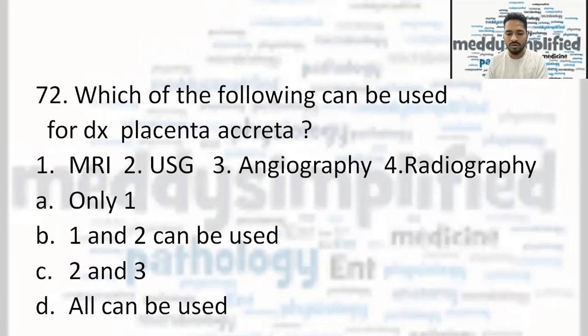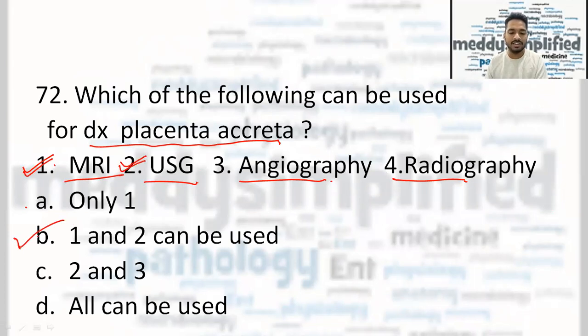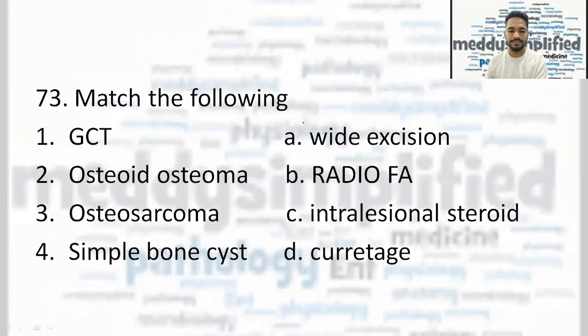Which of the following can be used for the diagnosis of placenta accreta? 1, 2, 3, 4 was given. 1 was MRI, 2 was USG, 3 was angiography, and 4 was radiography. And the options: option A was only 1 is correct, 1 and 2 can be used, 2 and 3 can be used, all can be used. So here we can only use MRI and USG for diagnosis of placenta accreta. So the correct answer here is B, that is 1 and 2 can be used. That is MRI and USG for the diagnosis of placenta accreta.